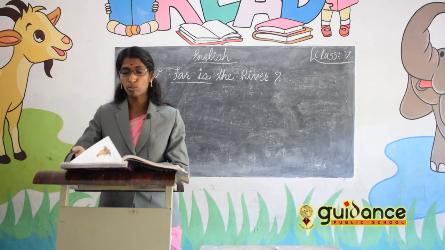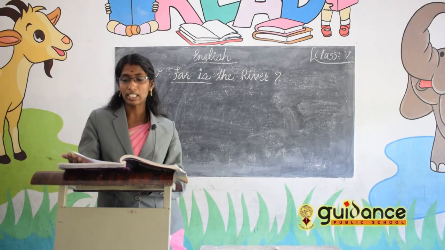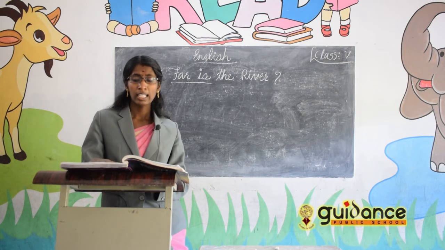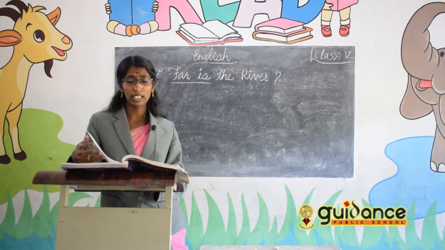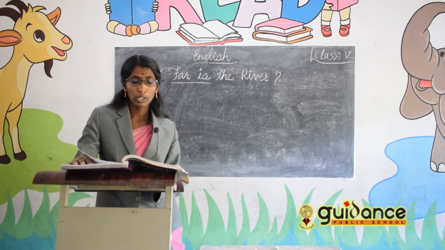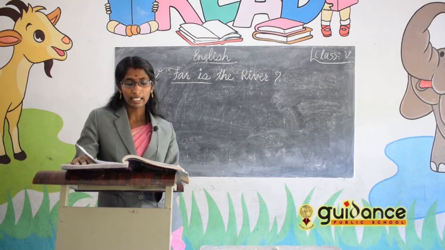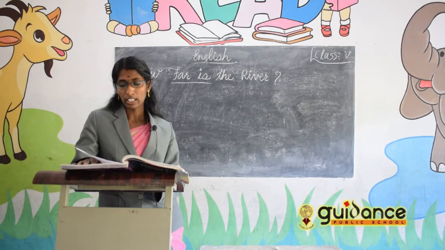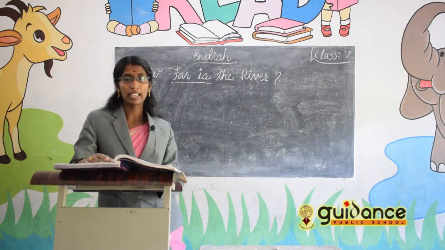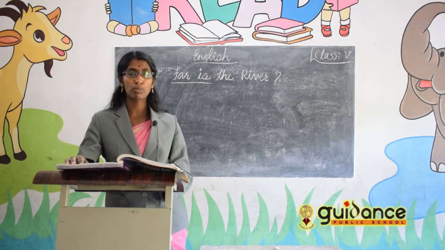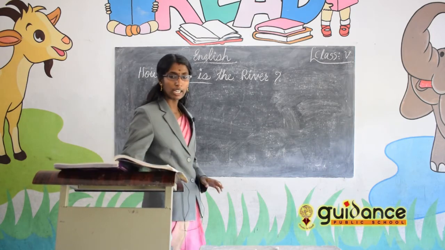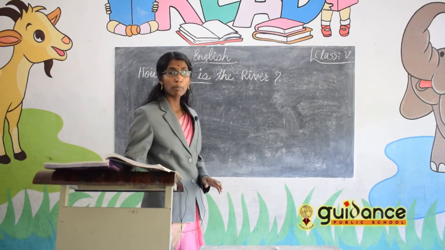Then the textbook activities are very easy. Tick the correct answers on the first page. Then answer the following questions. All things are in the notebook. Only 5 questions are there. How to learn. Then again tick the correct answers. Then working with the words, play with the words is okay. And next the grammar part. The grammar part is pronouns. So you are going to learn what a pronoun is.